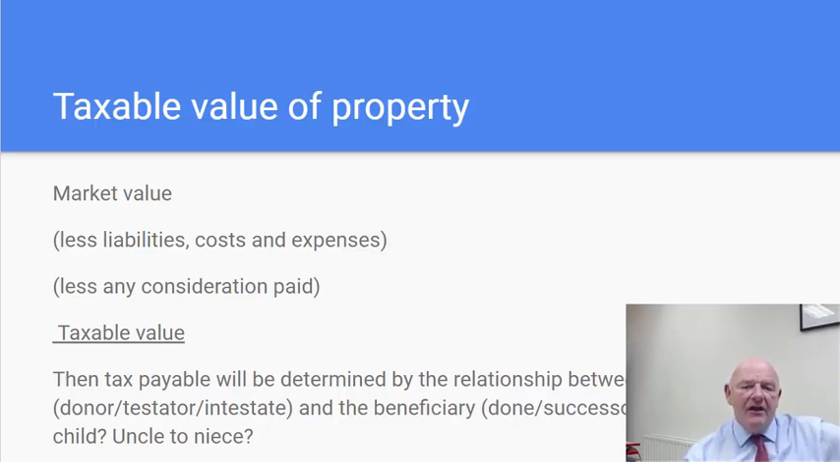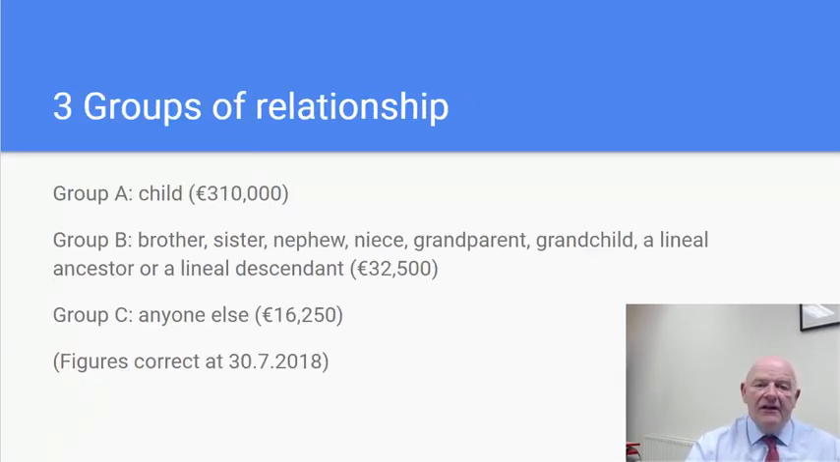The tax will be determined by the relationship between the disponer and the beneficiary. For example, was it from a parent to a child? Was it from a deceased person to a niece or a nephew, or to a complete stranger, or just a friend? The key thing in relation to capital acquisitions tax is the groups of relationship between donor and donee, or between testator and beneficiary in a will situation. There are three groups. Group A is from parent to child. So that has a maximum exemption of 310,000 euros at today's date.